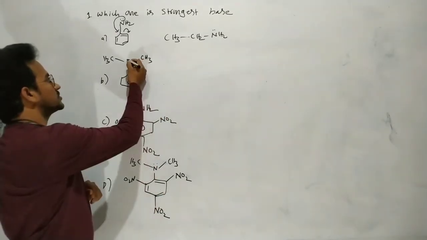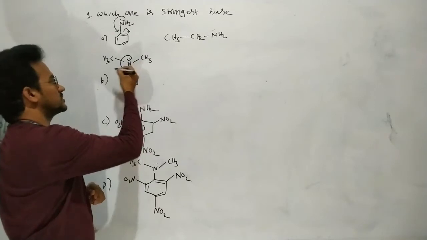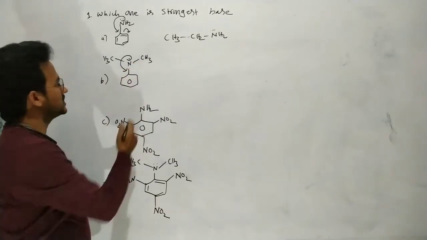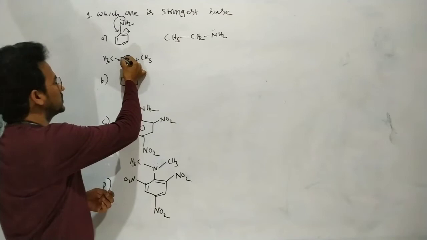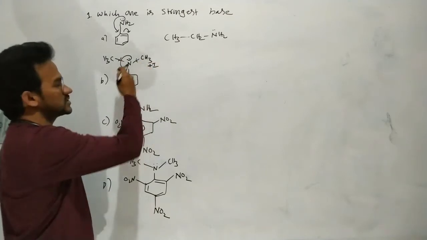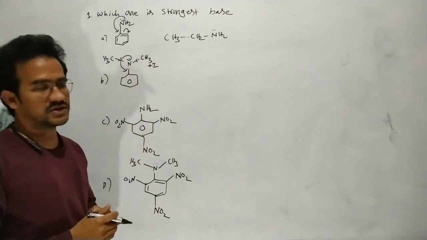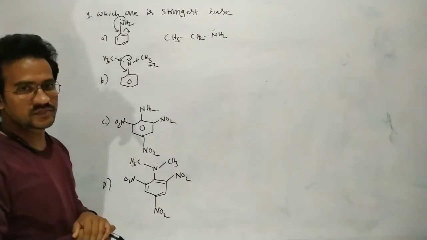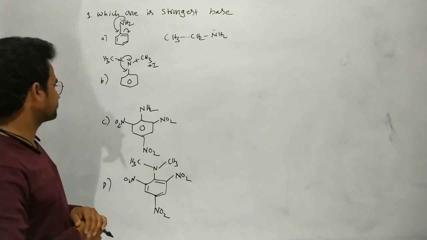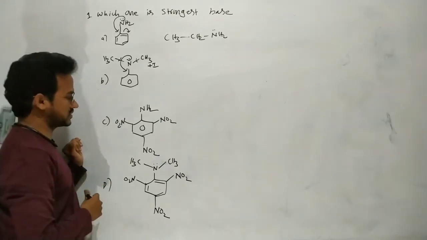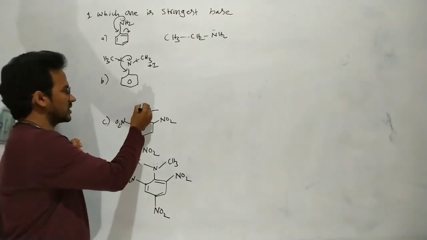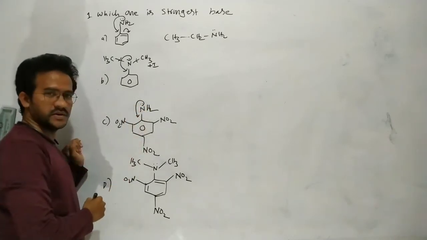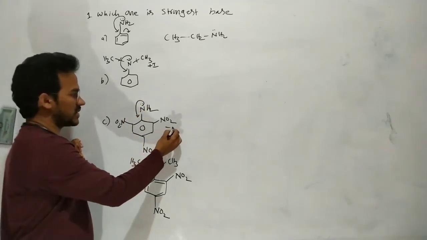Next, here also the lone pair of electrons is involved in a resonance. But here this methyl is a donating group, a plus I group. So nitrogen has somewhat more electron density. So this compound is more basic than this one. And next, coming to C, here also the lone pair of electrons is involved in a resonance. But here this NO2 is a minus M group.